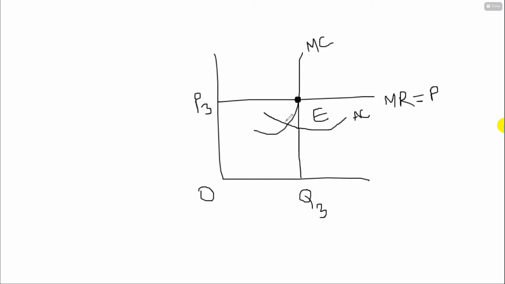Tell me, which one is the average cost point? This one or this one? Point one or point two? Which one is the average cost point? One, sir. Why one?